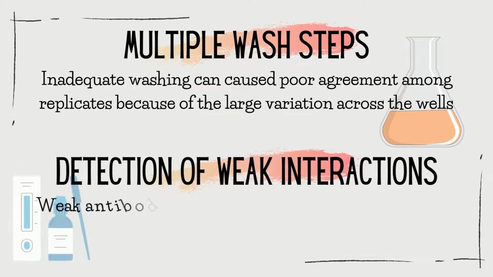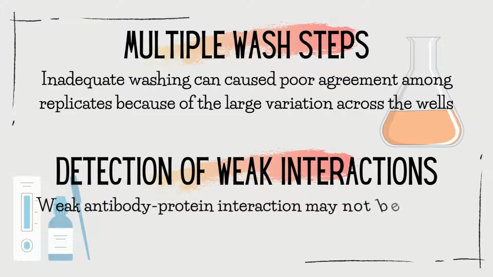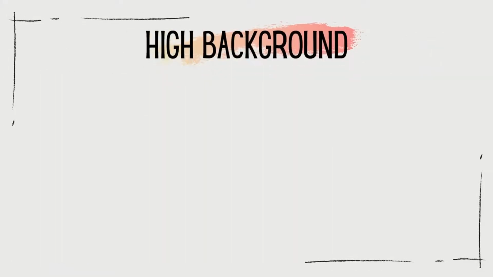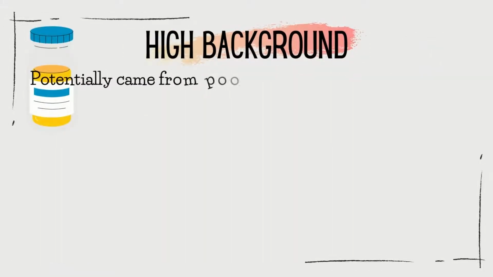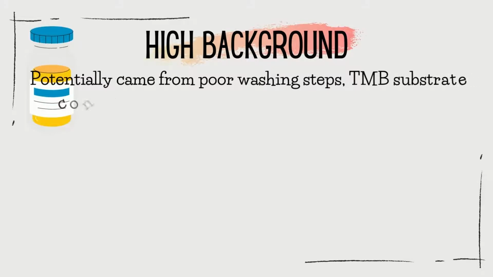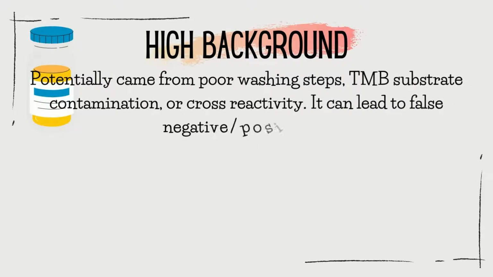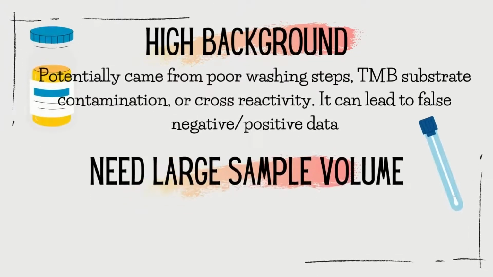Detection of weak interactions. Weak antibody-protein interactions may not be detected due to the multiple wash steps in ELISA assays. High background. ELISA has potential for high background, which impairs the sensitivity of the assay. It could come from poor washing steps, TMB substrate contamination, or cross-reactivity. It can lead to false negative or false positive data.